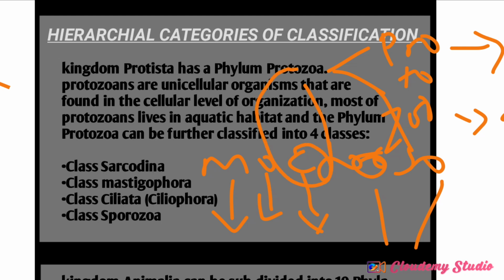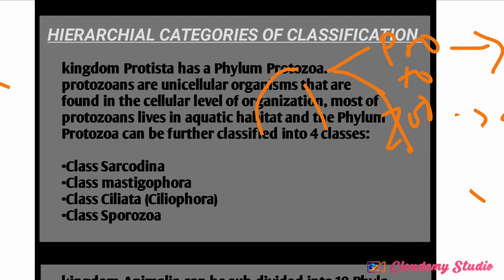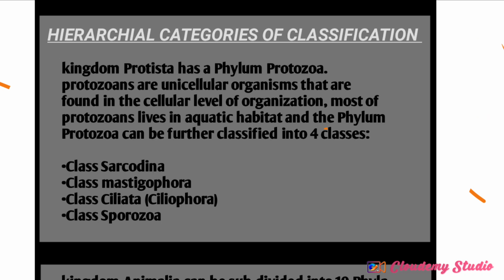You understand? They are found in the cellular level of organization, which means they have microorganelles and organelles, but they have no tissue, no organ, and no system. They are organisms, but they have no systems. So they have a very simple morphology. You understand? And they can be subclassified into four classes.